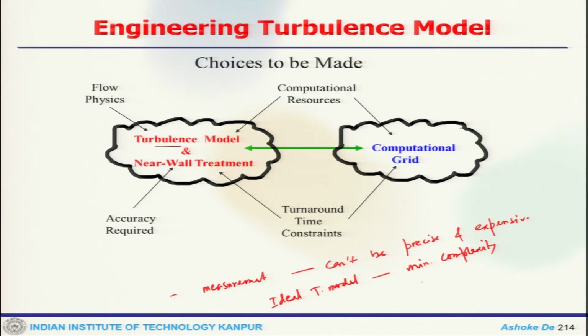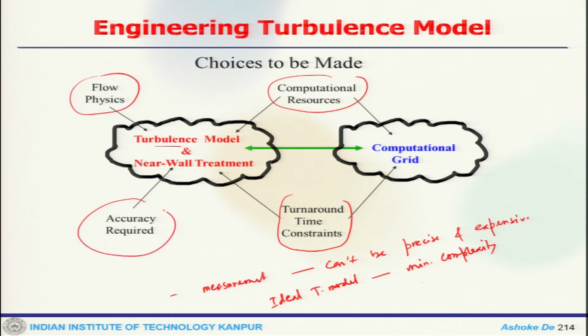So and then you have a computational grid. So these are the turnaround time is a constant. Computational resources are also an issue for turbulence model and computational grid, because what kind of turbulence model one will use? What are the resources available, then what is the expected time for calculations and all this, but turbulence model or real world treatment are actually dictated by the flow physics or the accuracy required.